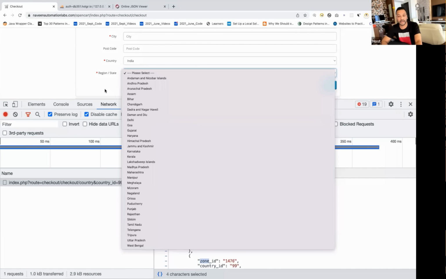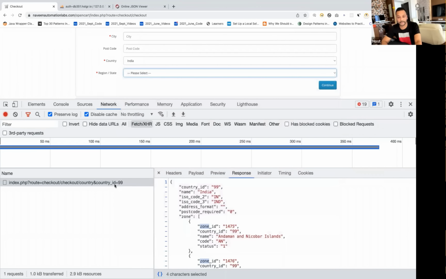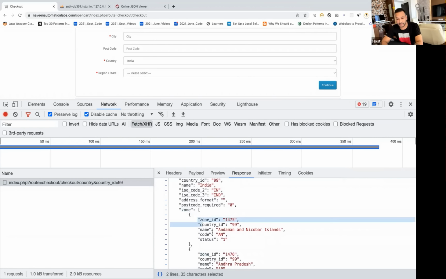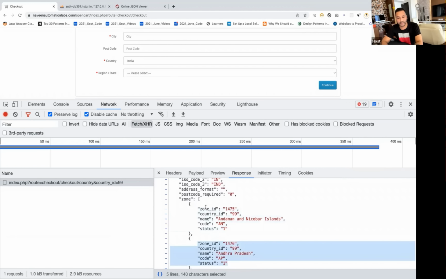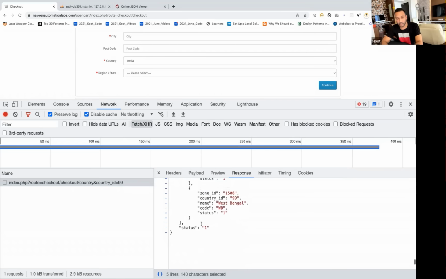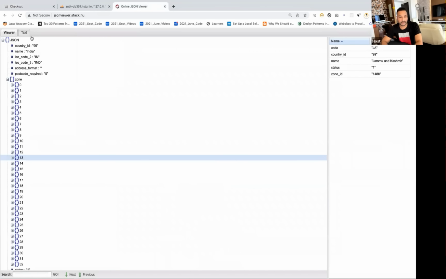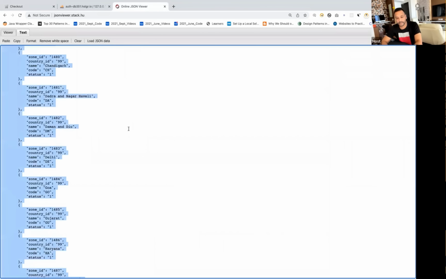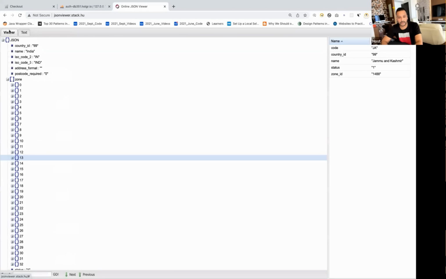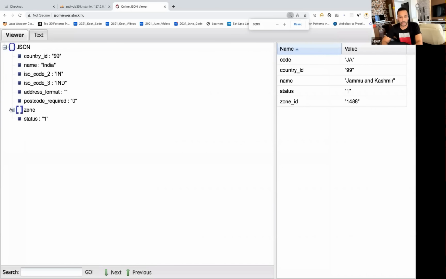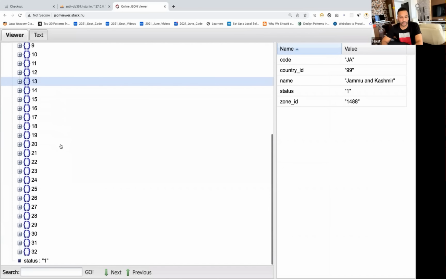So there are three levels of validation you have to check. First of all, when I hit this API, what is the response and what is the zone count we are getting? This zone count also should be 33. Here you can see zone is an array. This is the 0th element, this is the first element, and so on, and zone ends somewhere over here. To validate that, I'll copy this and open a JSON viewer, paste it, and visualize it in this format. This is zone, and when you open it, you can see the count is 0 to 32.